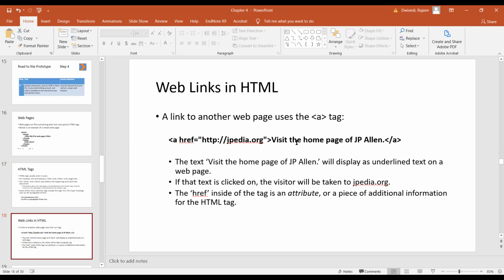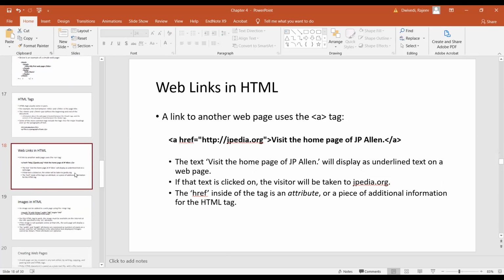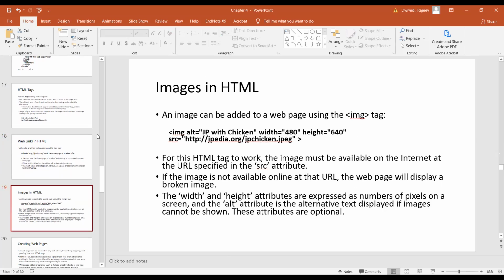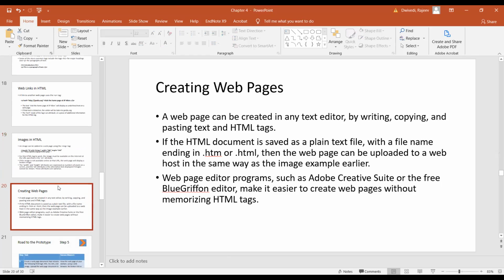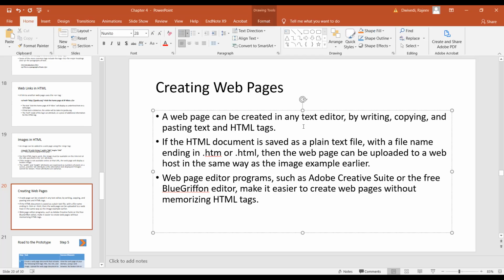Web links in HTML: you can link to another web page using an a tag. Nowadays it is very easy. Images in HTML, you can do that too. How you can put the image, alt equals this. So this is the tag that can be used. Creating a web page: I'm not going into all this because nowadays everything is right there to plug and play. By writing, copying, pasting, creating a web page, as you can see in Wix.com, is exactly the same thing.